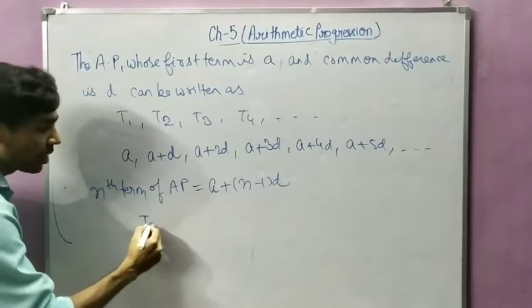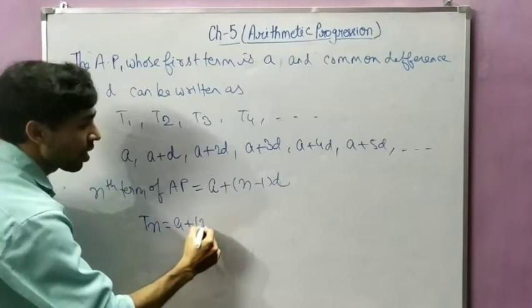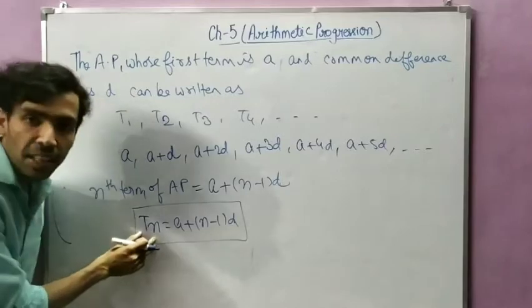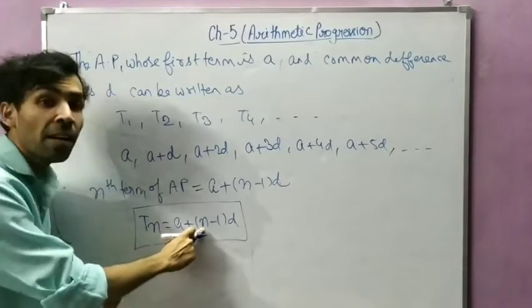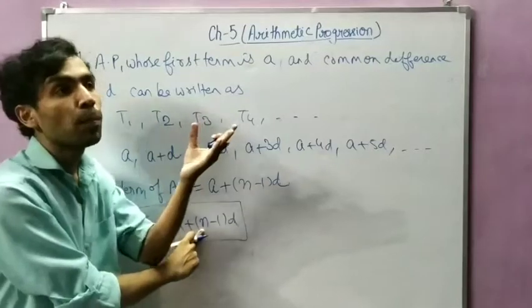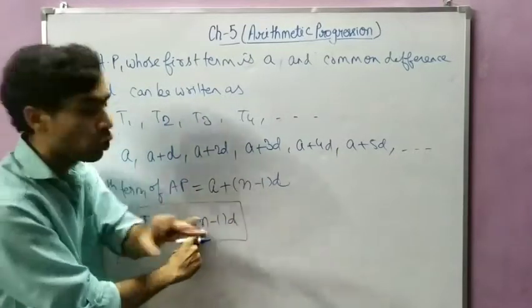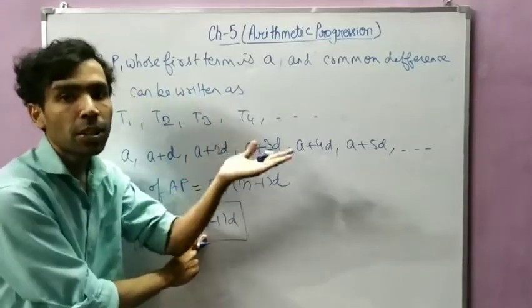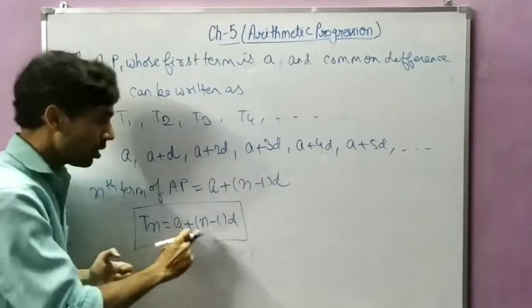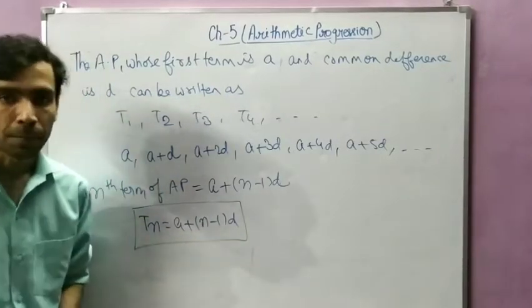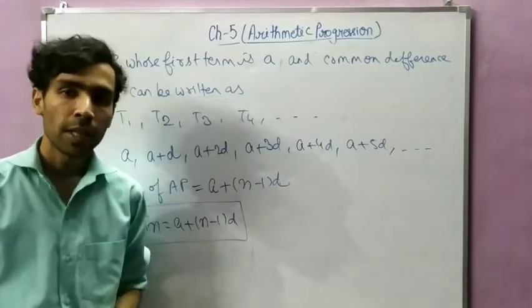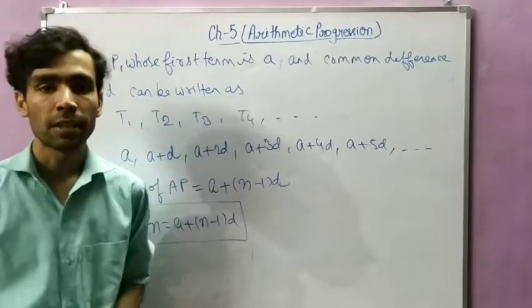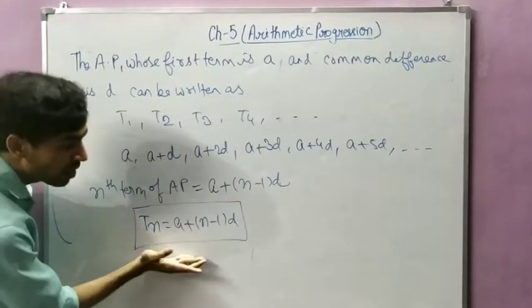So that can be written as Tn is equal to a plus n minus 1 d, where Tn is the nth term, a is the first term, and n is the position of the term which we want to calculate. Suppose you have to calculate the 10th term, you will put n equal to 10. If you want to calculate the 15th term, you will put n equal to 15. Okay, so this is the formula for the nth term of an AP. Whatever term we want to calculate, we have to add 1 less than that many d in the first term. This comes from this formula only.